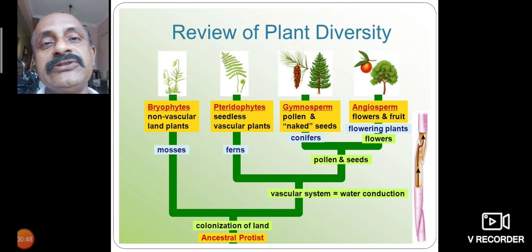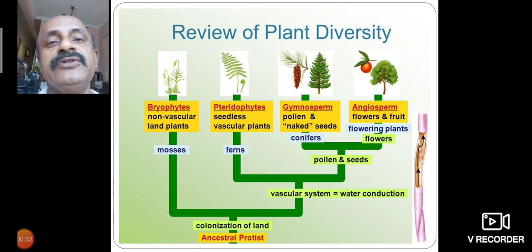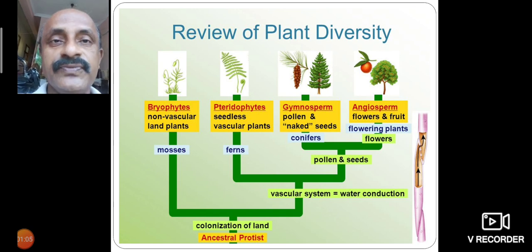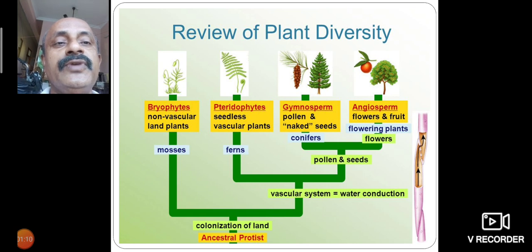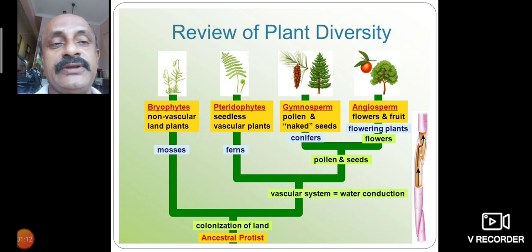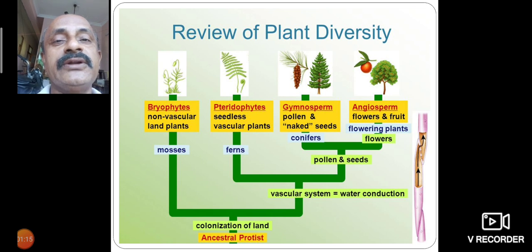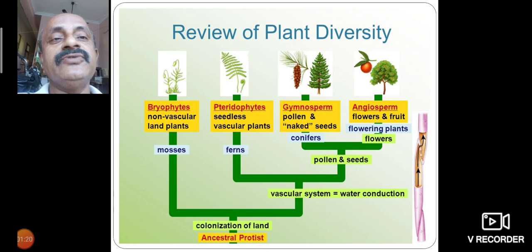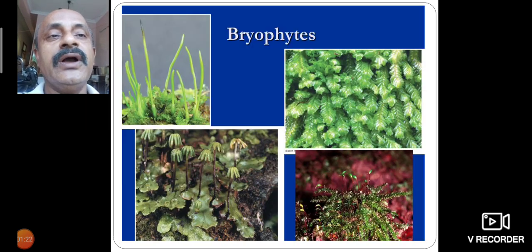Before bryophytes comes thallophyta. The thallophyta are thallus-like organisms classified into two groups: autotrophic thallophytes, called algae, and heterotrophic thallophytes, called fungi. Algae and fungi are both called thallophytes. The pteridophytes are seedless vascular plants. Gymnosperms have naked seeds. Angiosperms are flowering plants that produce fruits. This is also a review of the plant kingdom or diversity.